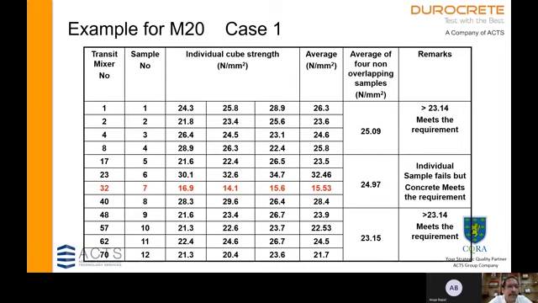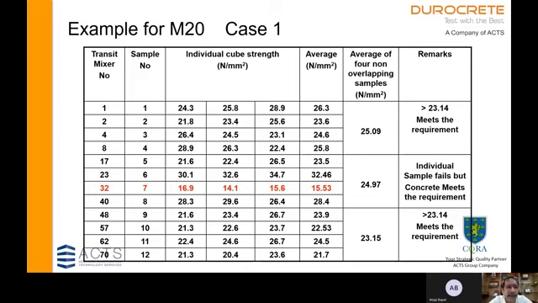We have cast the first sample from transit mixer number 1, and we have 3 cube values, and the sample mean is 26.3 Newton per mm square. The second sample is cast from transit mixer number 2, the third from transit mixer number 4, and the fourth from transit mixer number 8. And we have these values of sample means, and the average of the first set of 4 consecutive samples is 25.09, which is greater than 23.14. So it meets the requirement.